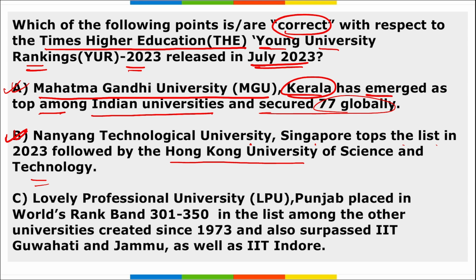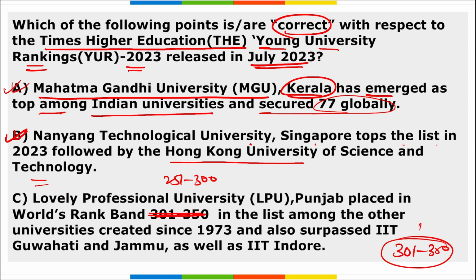But if we come to option C, it is saying that LPU was placed in the world band of 301 to 350. No, LPU was placed in the rank band of 251 to 300 in this THE Young University ranking. Right here only, if we talk about the rank of IIT Bhubaneswar and IIT Guwahati, they were ranked in the band of 301 to 350.